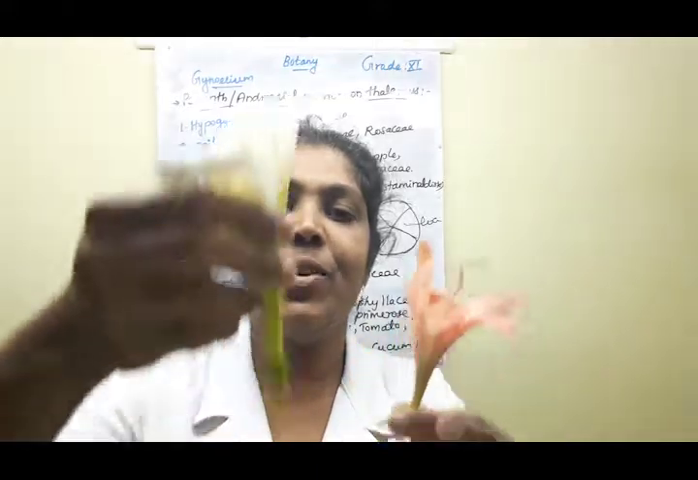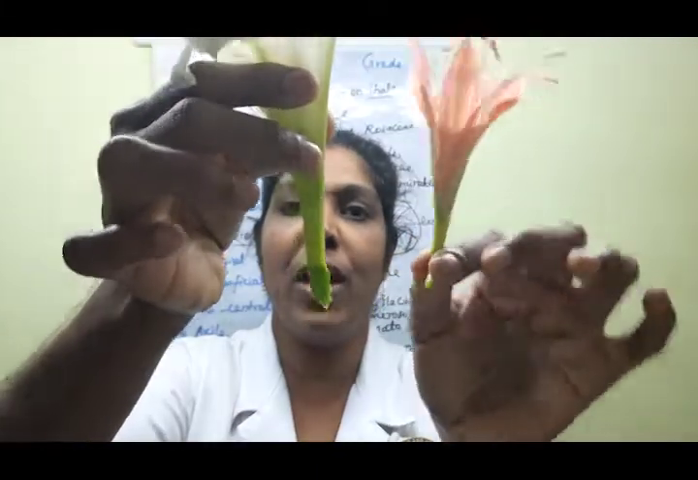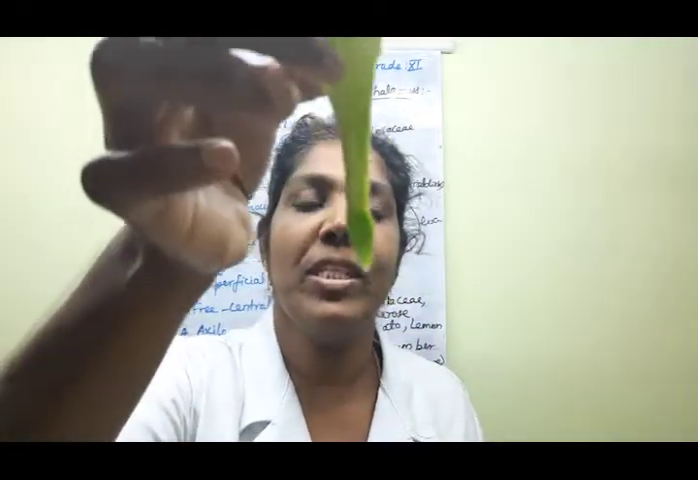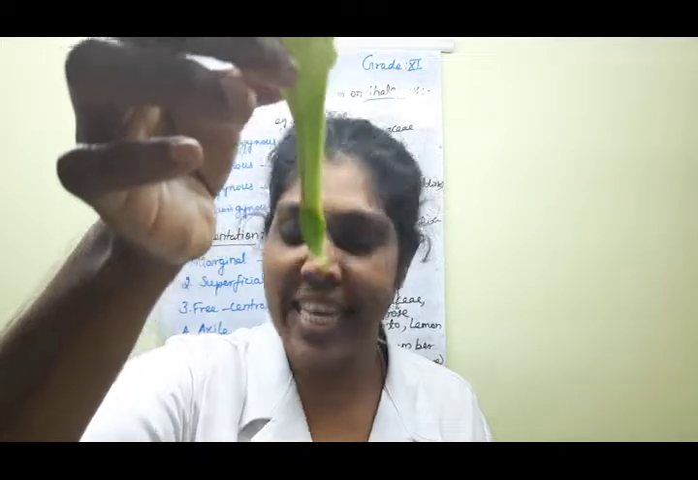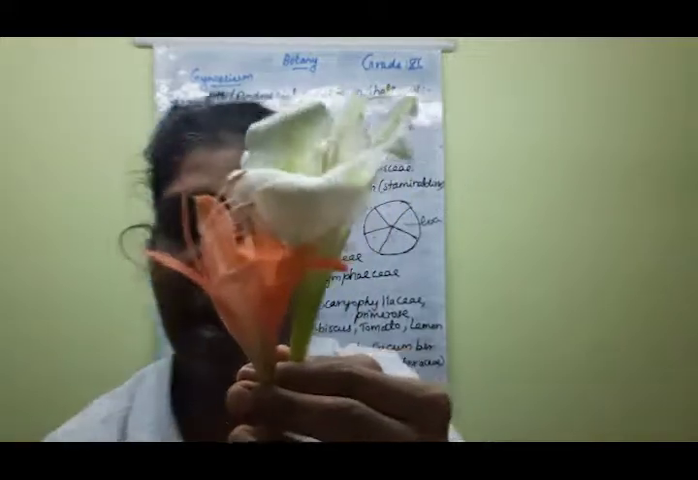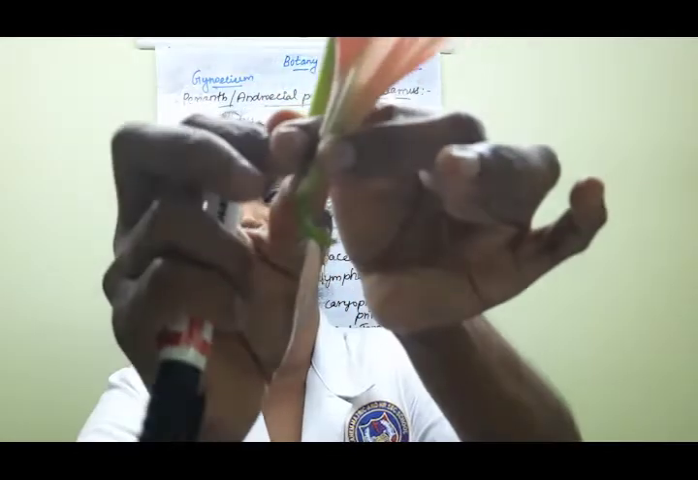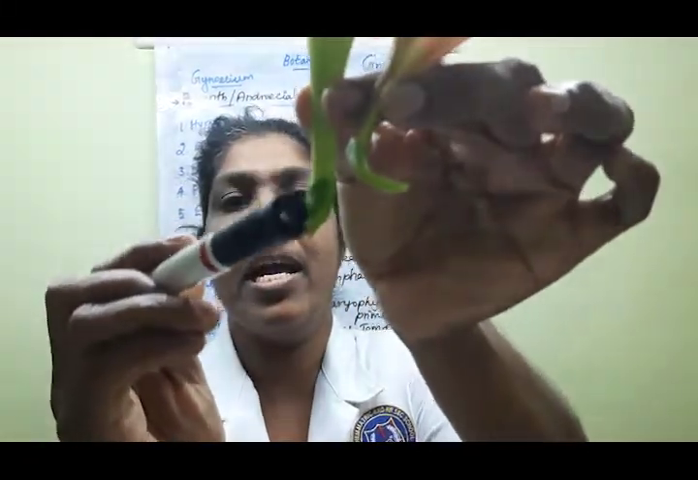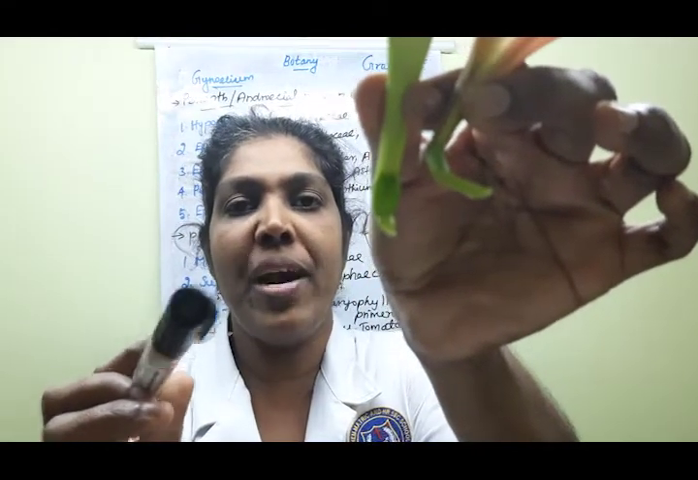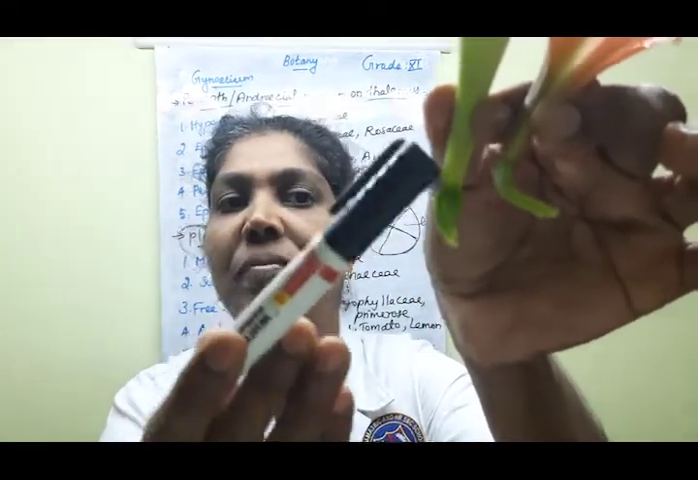Next I am going to show the examples of this flower. These two come under the same type. So what is the type of this ovary? Inferior ovary, isn't it? Where is the position of the ovary, children? Inferior ovary. Clear? Yes, good. All the floral parts arise from the tip of this inferior ovary.